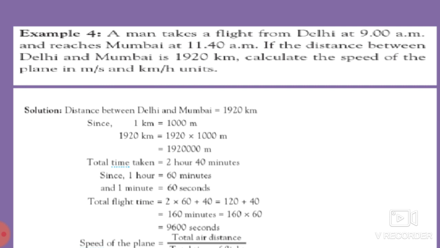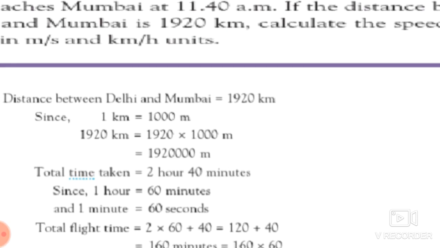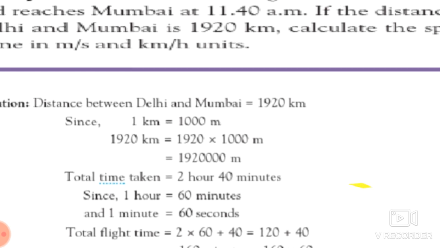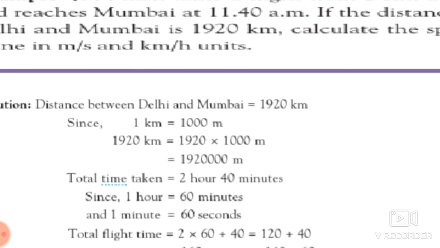Okay students, so let's start to solve this. Before solving, first what you have to do is write what is given in this example. What is given? The distance. So see over here, the distance between Delhi and Mumbai is 1920 kilometer.